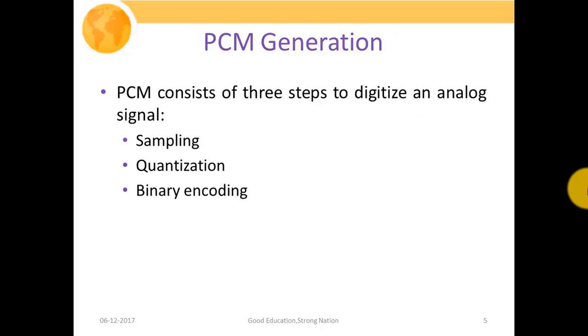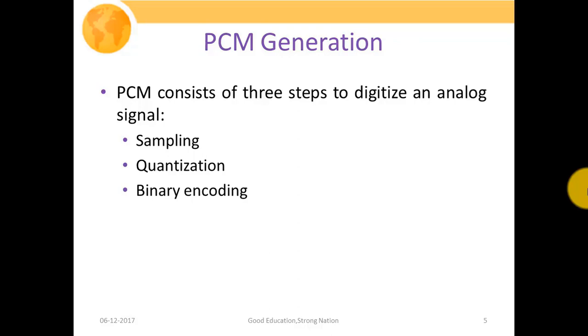So now the question is how we are going to generate pulse code modulated signals. PCM mainly consists of three steps in order to digitize any analog signal. These three stages are sampling, quantization and binary encoding. Initially we're going to sample our analog signal in order to convert it into a discrete one.